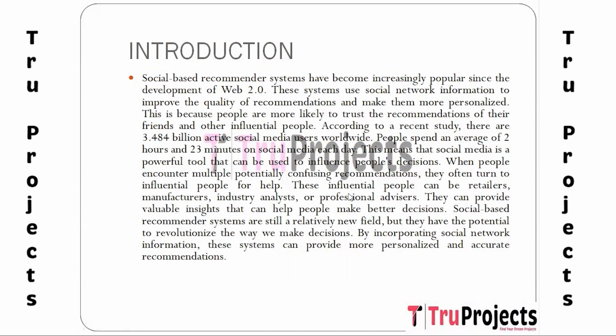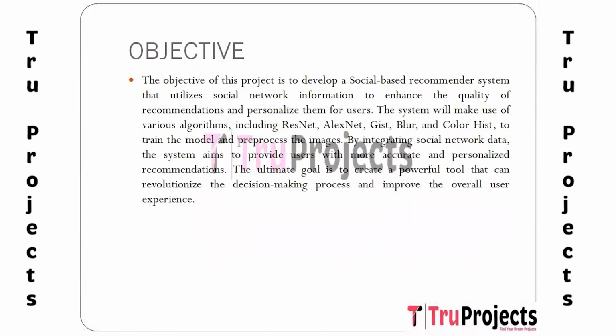approach the choices. The objective of this project is to develop a social-based recommendation system that utilizes the network information to enhance the quality of recommendation and personalize them for users. And the system uses different algorithms such as ResNet, AlexNet, GIST, Blur, and Color GIST to train the model and pre-process the images.